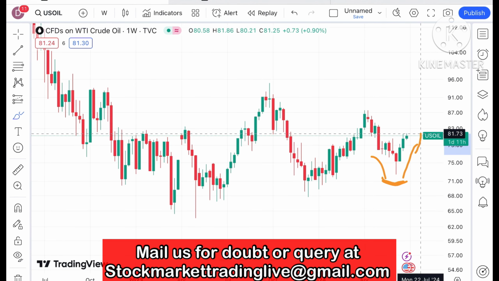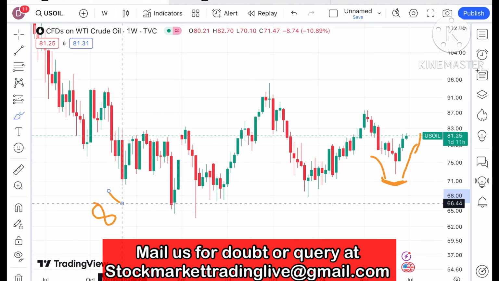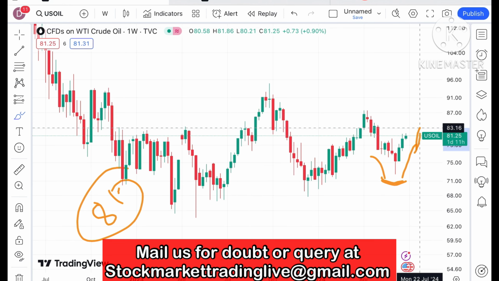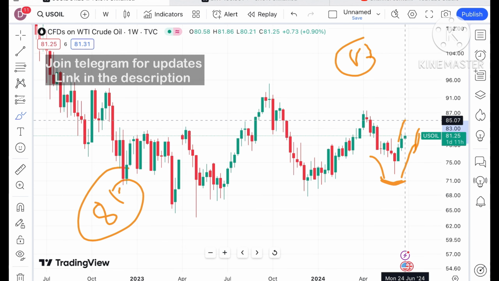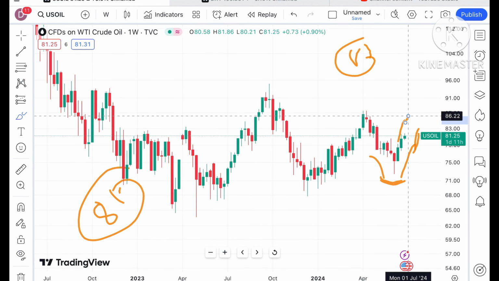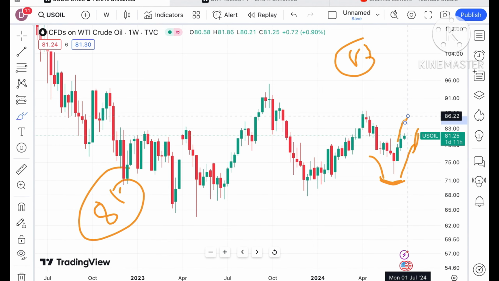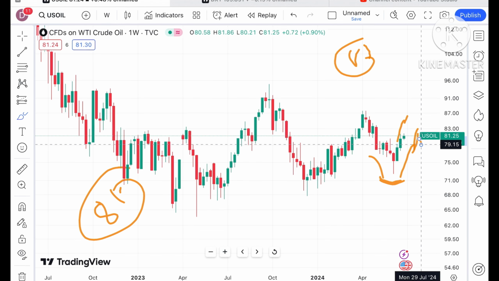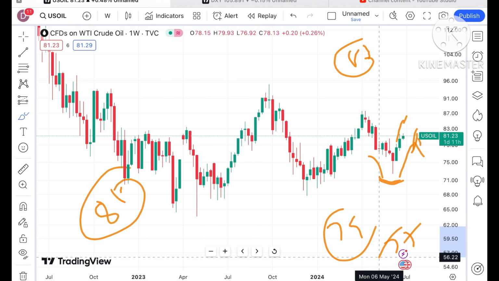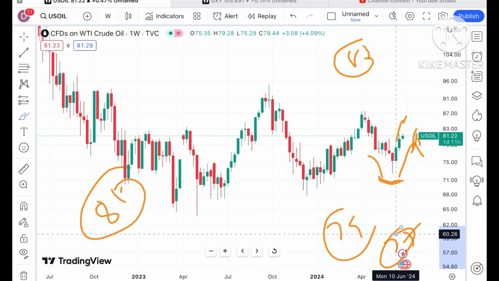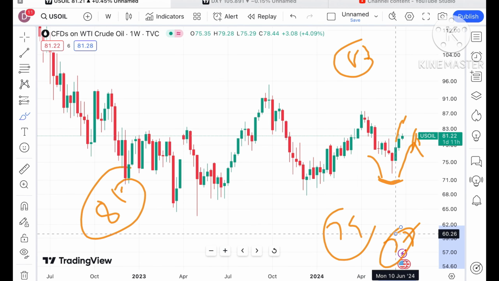Probability will be very high that if the price sustains above a level of 81.7, we can see it will go further upside and it can cross a level of $83, and once it starts crossing that level, it will cross $84 and then it can cross a level of 85.5. But if the price doesn't sustain, it can come down towards a level of around 79, and from there a probability of crossing 77 we can see. And if the price starts falling below 77, a further downfall we can see.